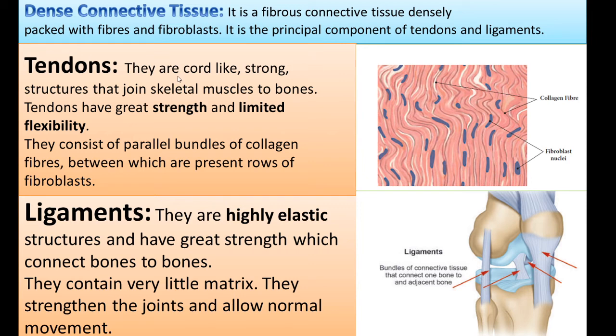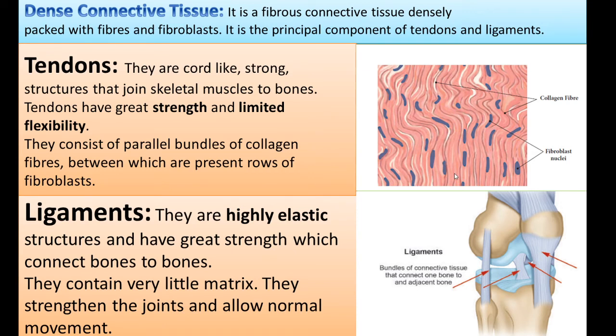They are cord-like structures. Cord is nothing but a rope-like structure, as you say for rope. They are strong and join your skeletal muscle to the bones. So look at this picture. They are densely packed. We couldn't see any interspaces between them.